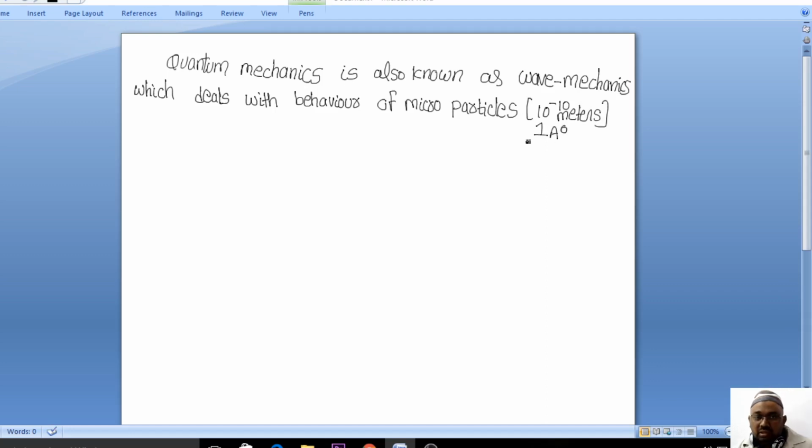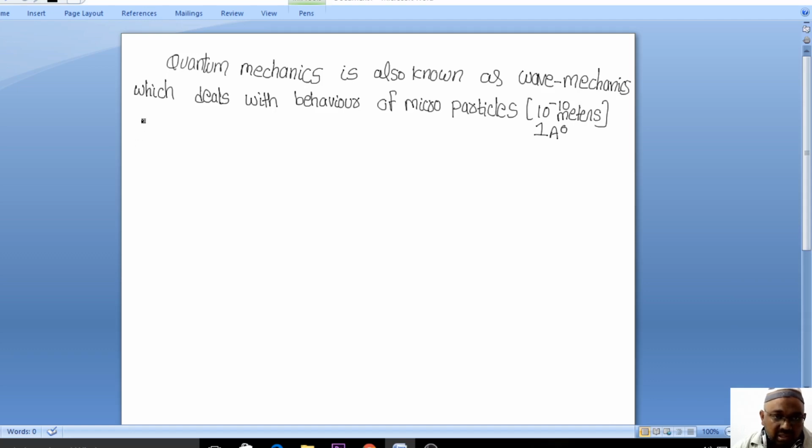So in unit 3, chapter 1, we'll deal with quantum mechanics. Quantum mechanics is also known as wave mechanics, which deals with the behavior of microparticles, and these particles have dimensions of 10 power minus 10 meters, such as electrons, photons, neutrons, etc. Here we'll start our discussion with the need of studying quantum mechanics, and you need to understand the background.